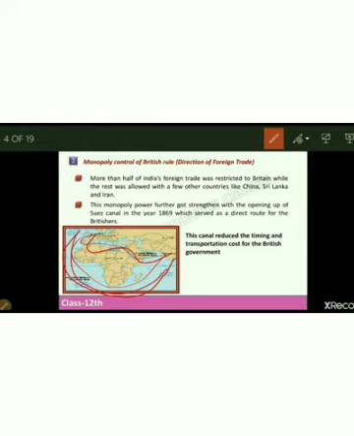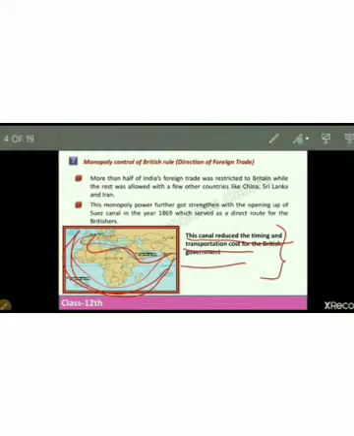This shorter route served the Britishers to a great extent in having monopoly control over India's foreign trade. Why? Because the Suez Canal not only reduced the time but also reduced the transportation cost for the British government. So this is how it also assisted the British government to have monopoly control over India's foreign trade.